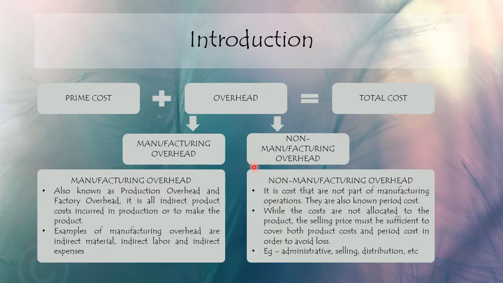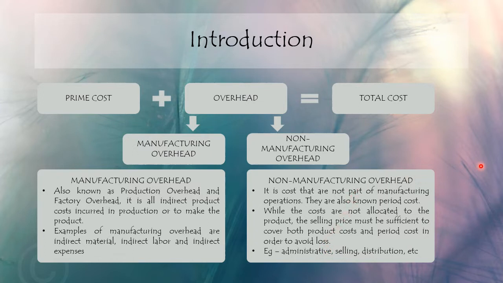For the non-manufacturing overhead, these are the costs that are not manufacturing overhead. So they are also known as period costs. While the costs are not allocated to the product, the selling price must be sufficient to cover both product costs and period costs in order to avoid loss.